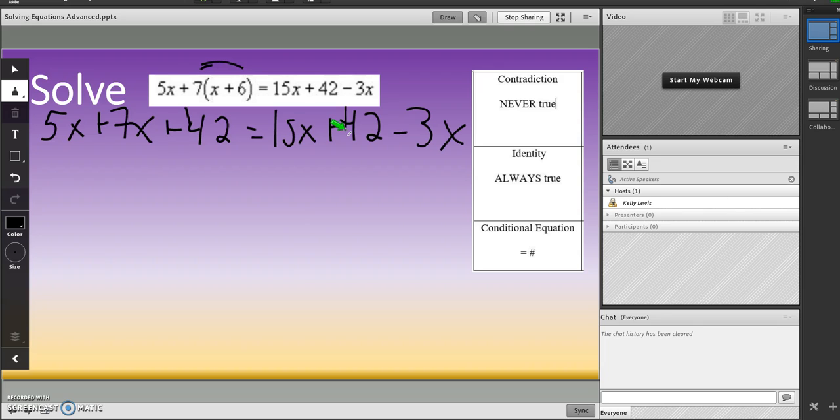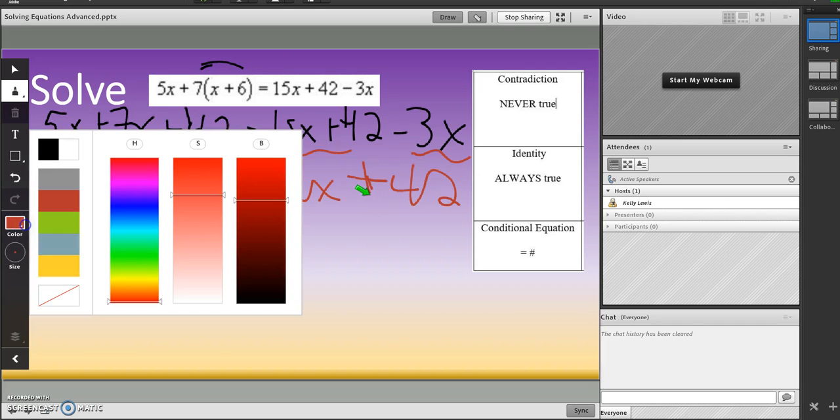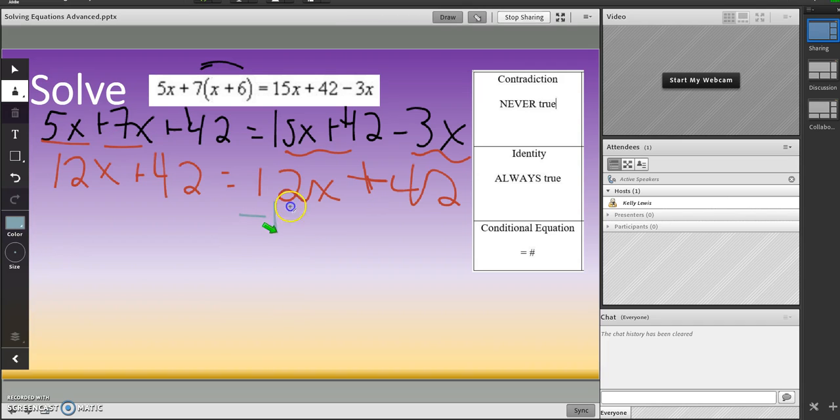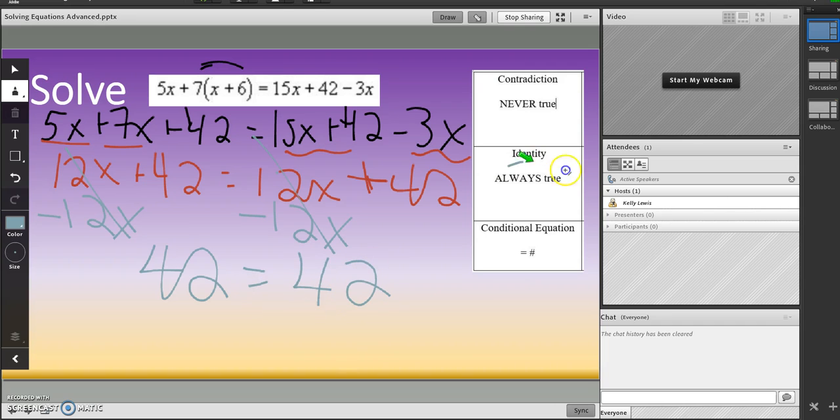All right, now we need to combine like terms. So 7x plus 5x, that's 12x plus 42. And then 15x minus 3x, that's 12x plus 42. See that they're the same thing. All right, but let's just double check. I'm going to subtract this 12x over here because I like my letters on my left. And I get 42 equals 42, which is always true.